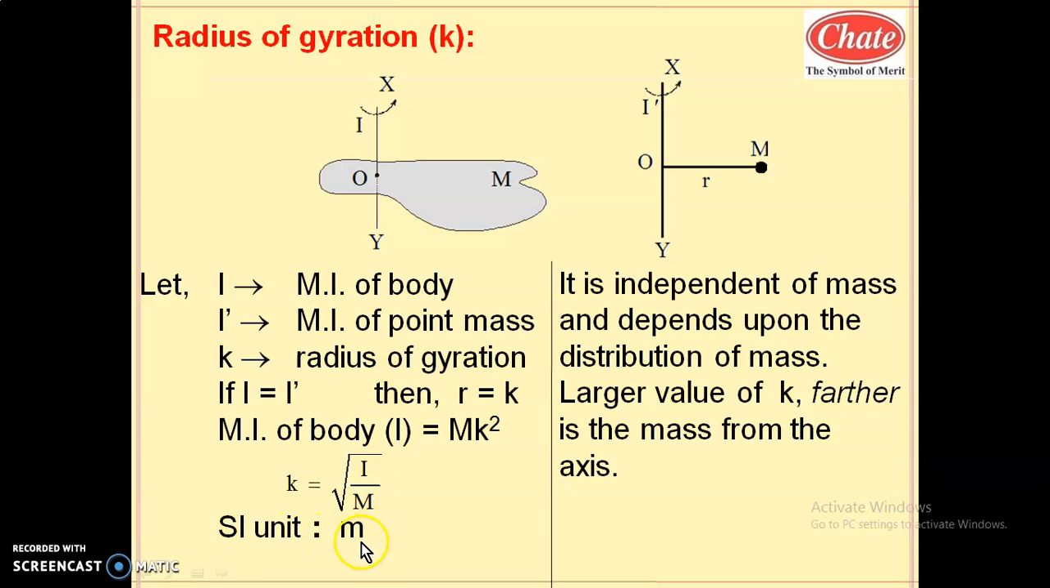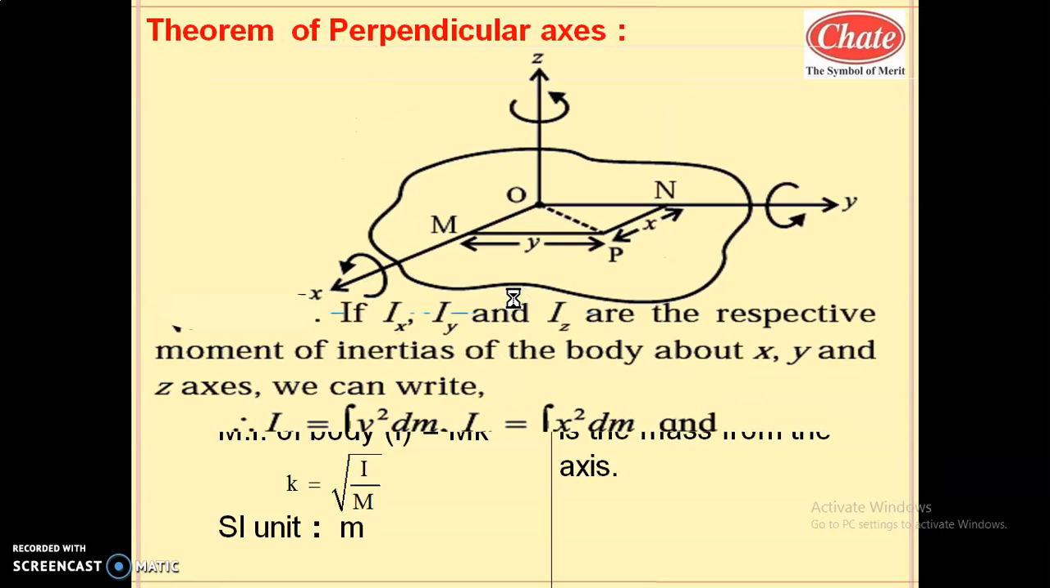The SI unit of radius of gyration is meter. It is independent of mass, because while calculating K, the mass gets cancelled, although moment of inertia depends upon mass. So radius of gyration is independent of mass and depends upon the distribution of mass. A larger value of K represents that the mass is further from the axis of rotation. If the value of K is larger, it represents that the distribution is wider from the axis of rotation. A smaller value of K represents that the distribution is closer to the axis of rotation.